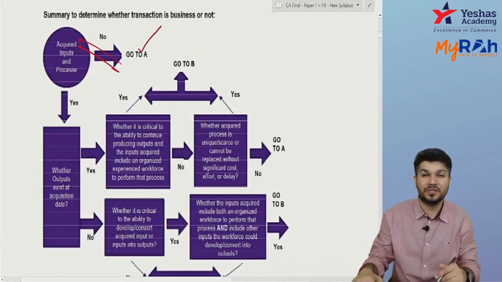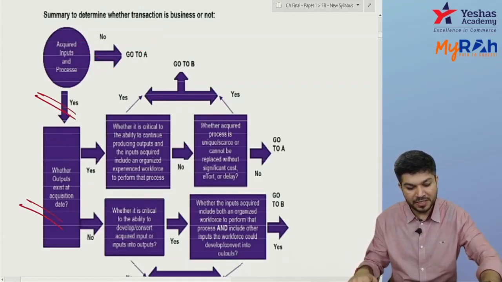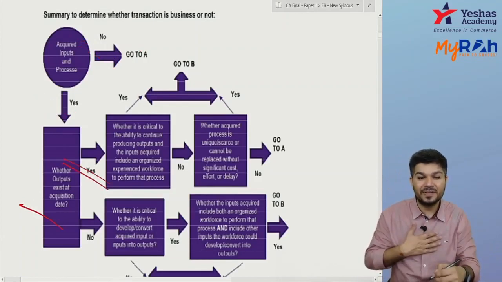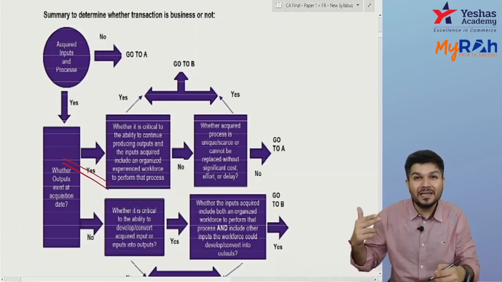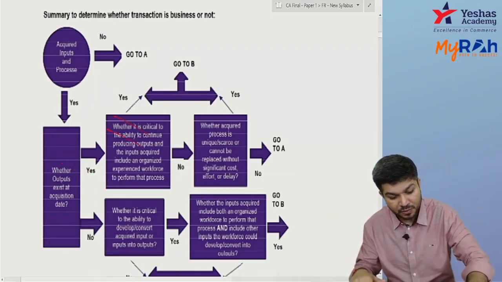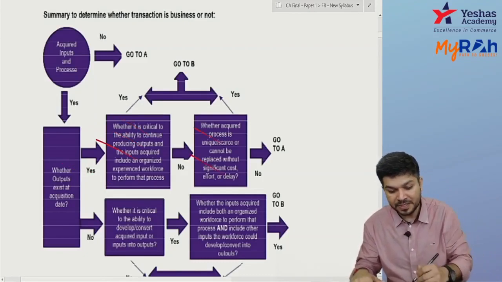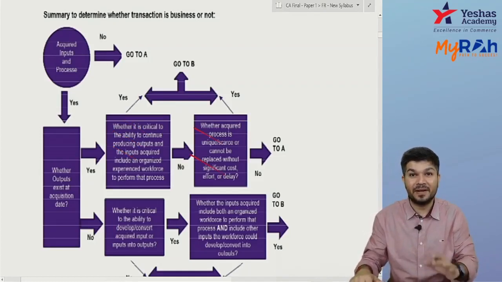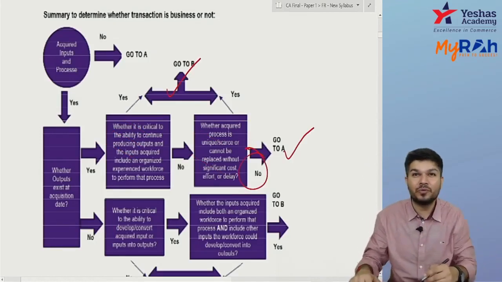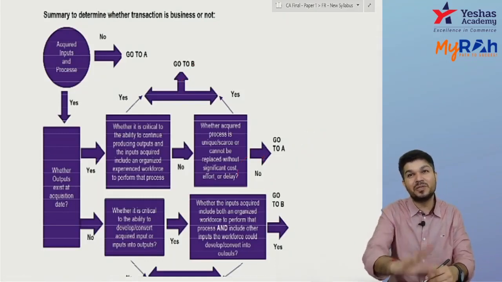But if acquired input and process are there, then whether output exists? Okay, output exists. If output exists, then I'll see whether the process is critical for continuing to produce the output, or the process is scarce and cannot be replaced. If the answer is yes, it's a business combination. But if the answer is no, then again it's an asset acquisition because it's not a substantive process.